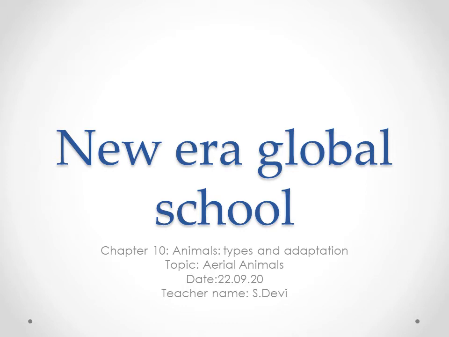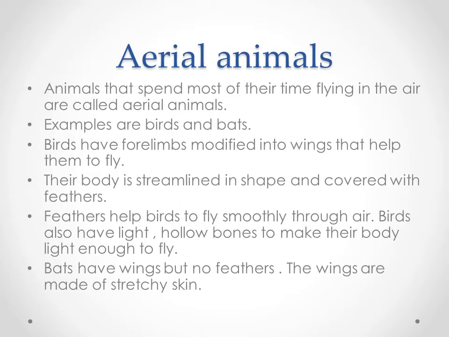Today, we will discuss chapter number 10, Animals, Types and Adaptation. In that, we are going to see what aerial animals are. Before entering into this topic, we will see what aerial animals are. Everyone, come to page number 113. On page number 113, we can see the aerial animals.